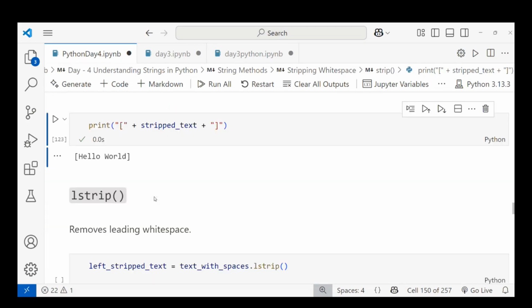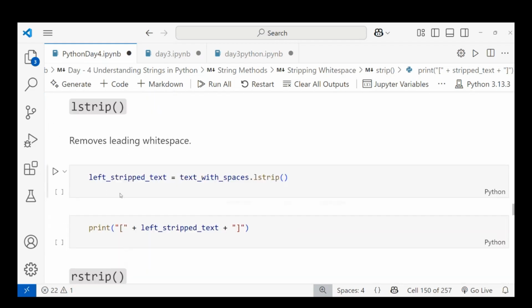Then let me do the next example, lstrip. I want to remove only the left strip, before the word only. If you want that, you can use lstrip. It removes the leading white space on the left side only. Then another one is rstrip. Rstrip means if there is space after the word, that will be removed by the right strip.